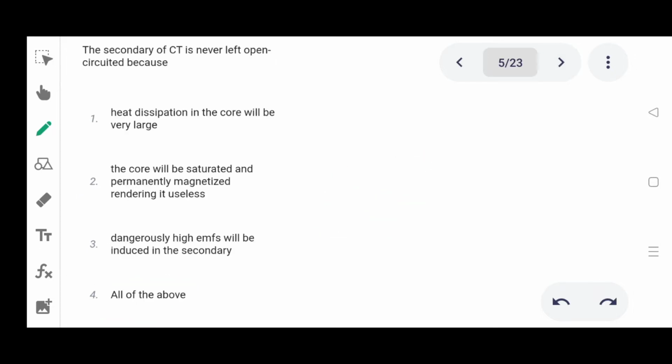Next one. The secondary of a CT is never left open circuited because option 1 heat dissipation in the core will be very large, 2 the core will be saturated and permanently magnetized, rendering it useless, 3 dangerously high EMF will be induced in the secondary, 4 all of the above. Correct answer is all of the above.